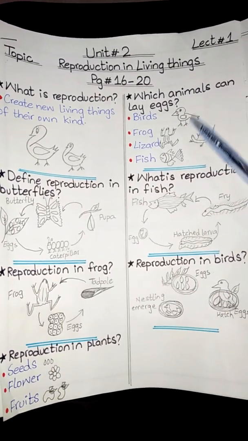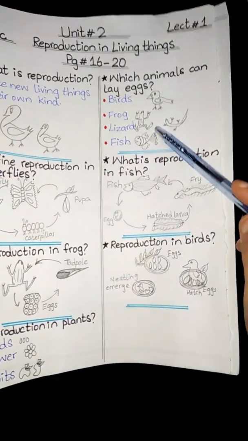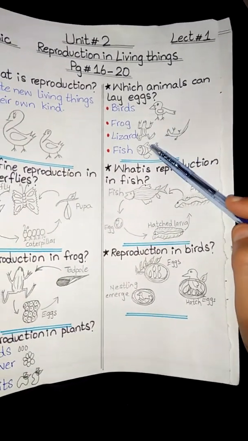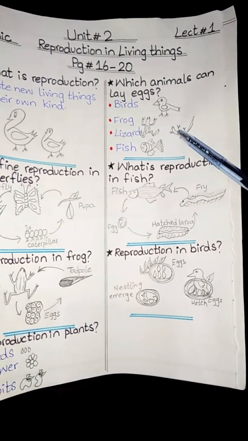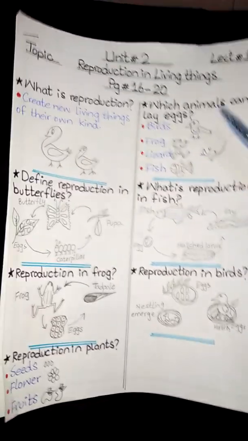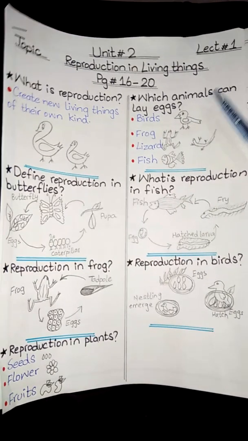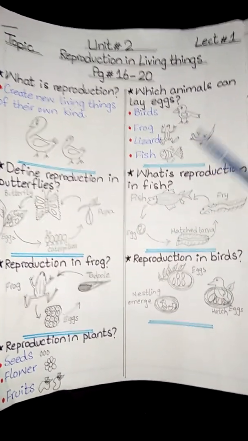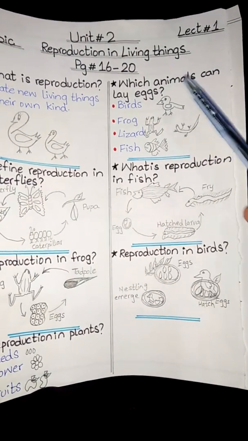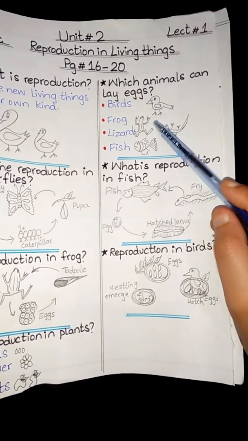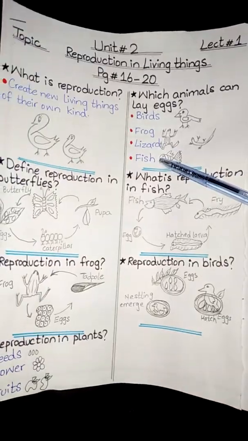Birds, frog, lizard, fish are the animals that can lay eggs. The young are made inside the eggs. After some time, they hatch out of the eggshells. They grow up to look exactly like their parents.